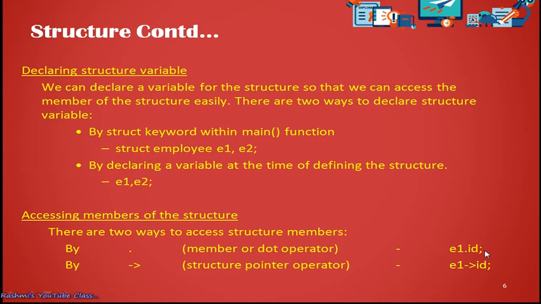If I want to use it via a pointer, a structure pointer, then in place of the dot I have to use the arrow operator, that is the pointer operator. In that case I can write e1 arrow id, which we are going to learn later. So now let's go for the programs to get more explanation about structure.